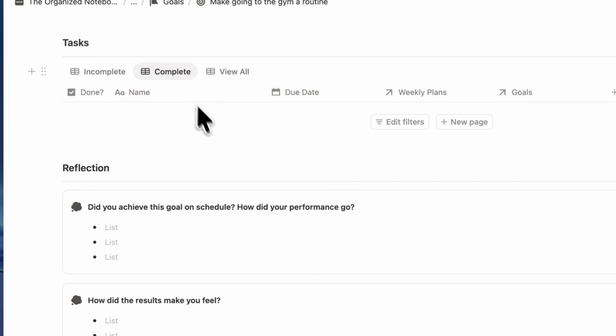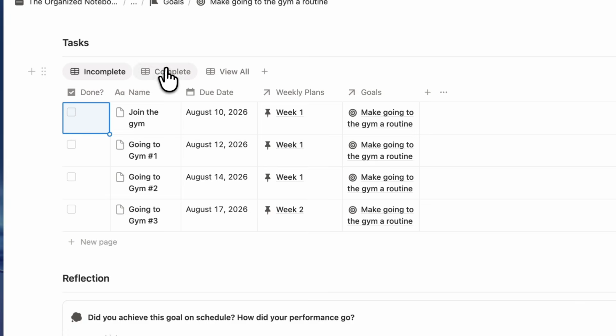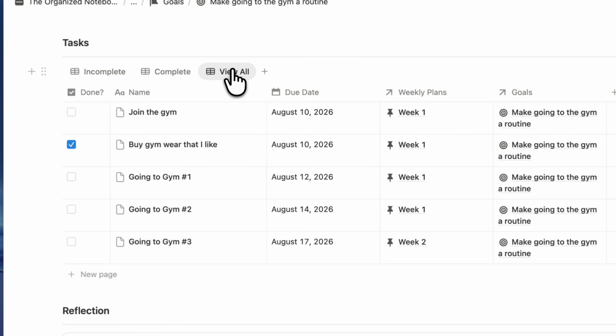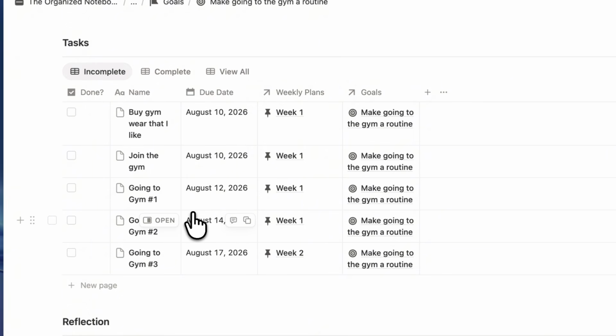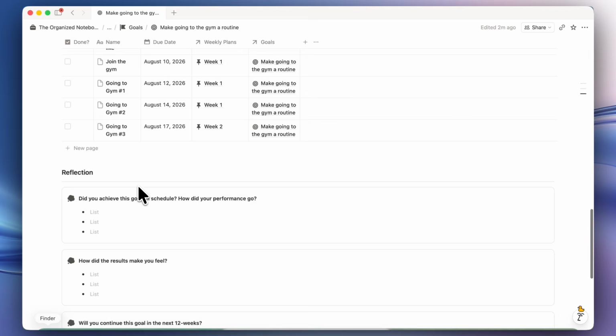Then here in the complete, you'll see any tasks where you have completed it. So let's say that I finished buying the gym wear. It's going to go here. And then if you go to view all, you'll see all of your tasks. So that's essentially the idea behind the 12-week year. You'll have all of the tasks you need to do laid out for you. So you don't need to think too much. You can just execute it.